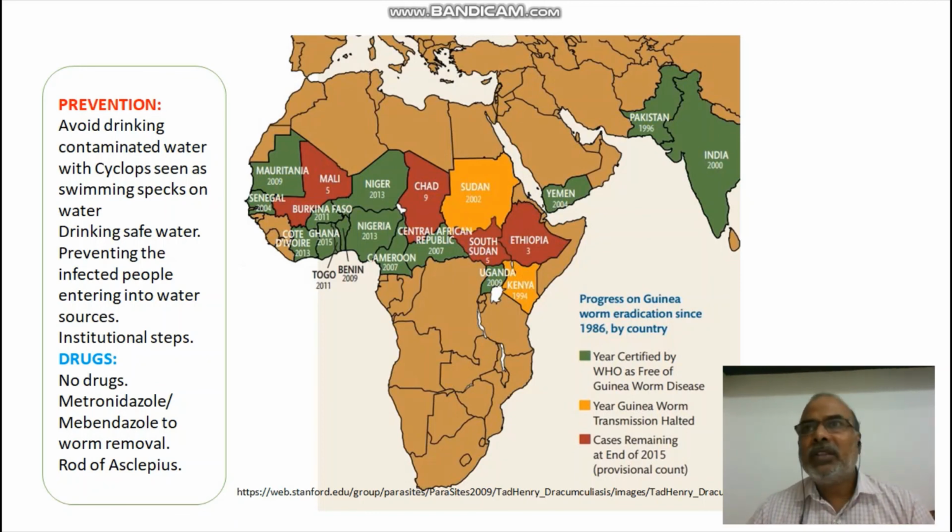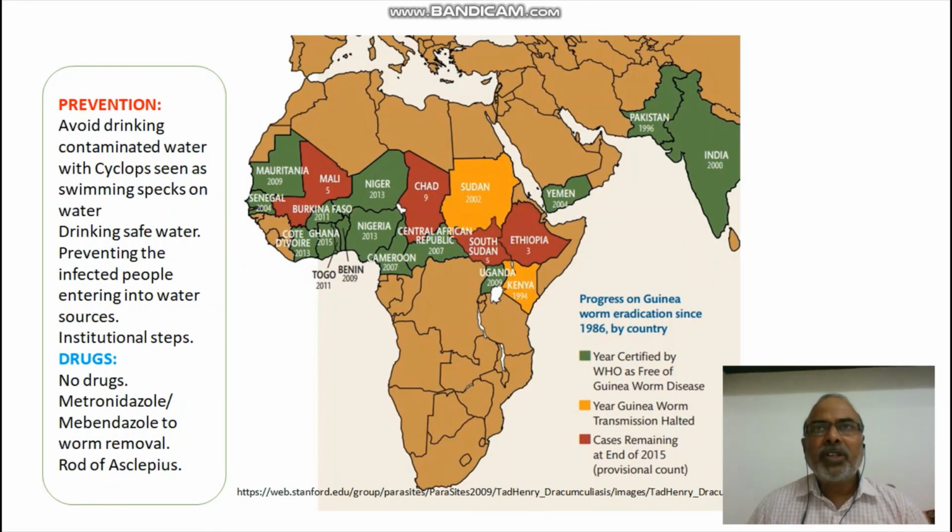And when oxygen is not available, so generally for respiration oxygen is necessary, these worms are able to carry out anaerobic respiration. In that way they are facultative anaerobes. Because it has chosen two hosts for completing its life cycle, the life cycle has become very complex, and a complex life cycle is also a very, very important adaptation for parasites.